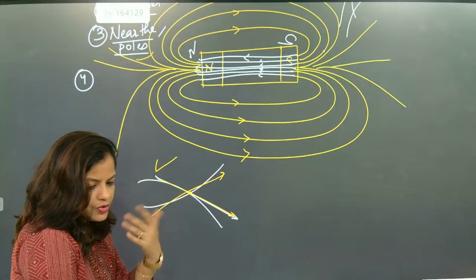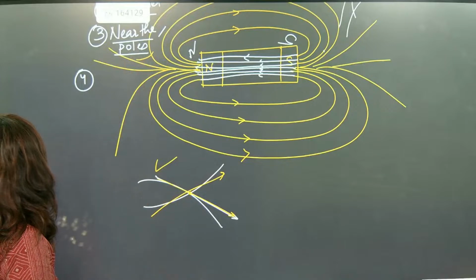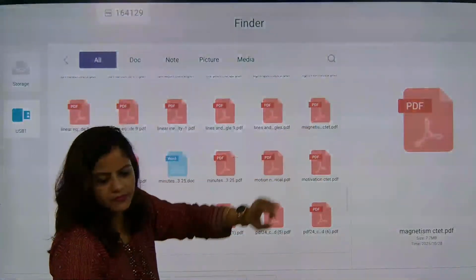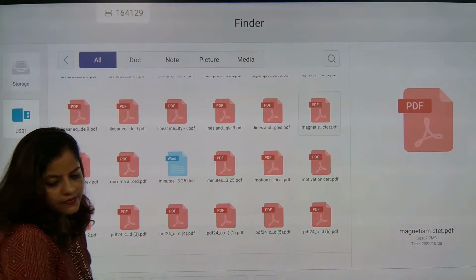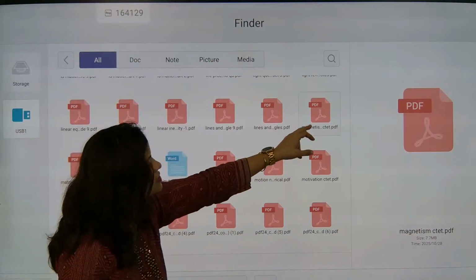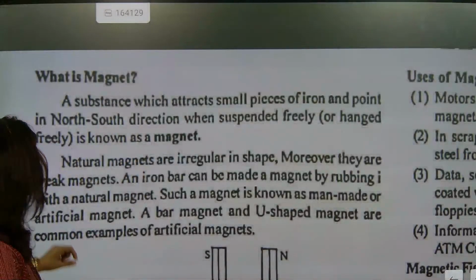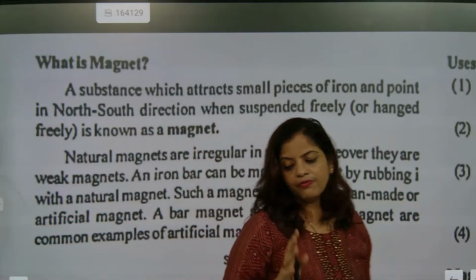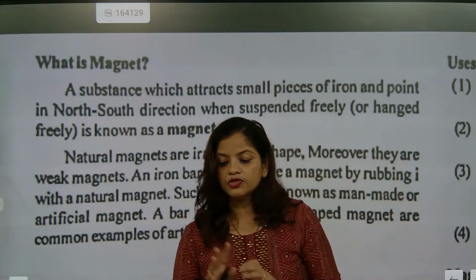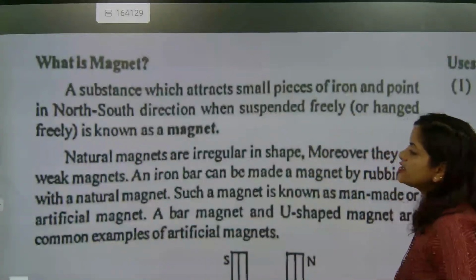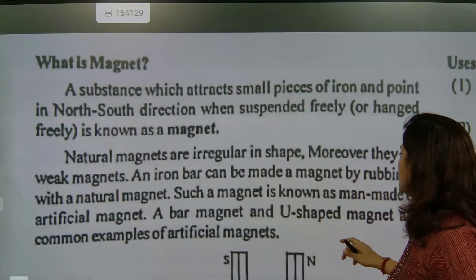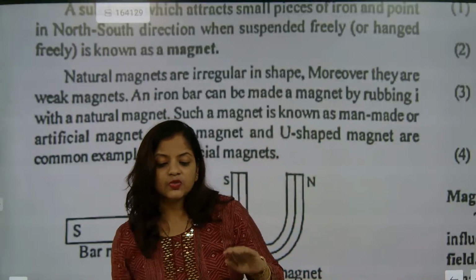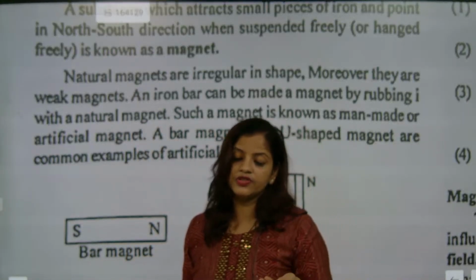So now we are going to go to the next point. Okay, so this is exactly one point we have discussed. We talked about natural magnet and we talked about bar magnet. In bar magnet, we came to know certain properties. Now next one. Natural magnets are irregular, and we know that by rubbing a natural magnet to a bar magnet we can magnetize any steel object.